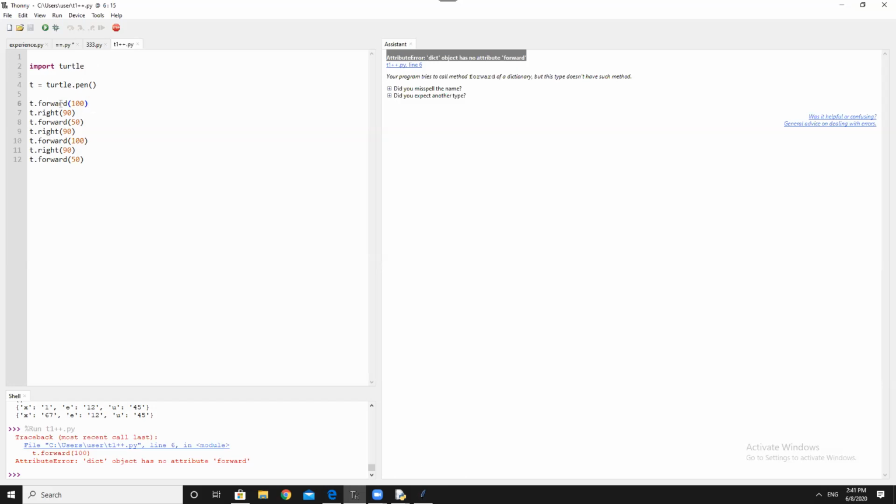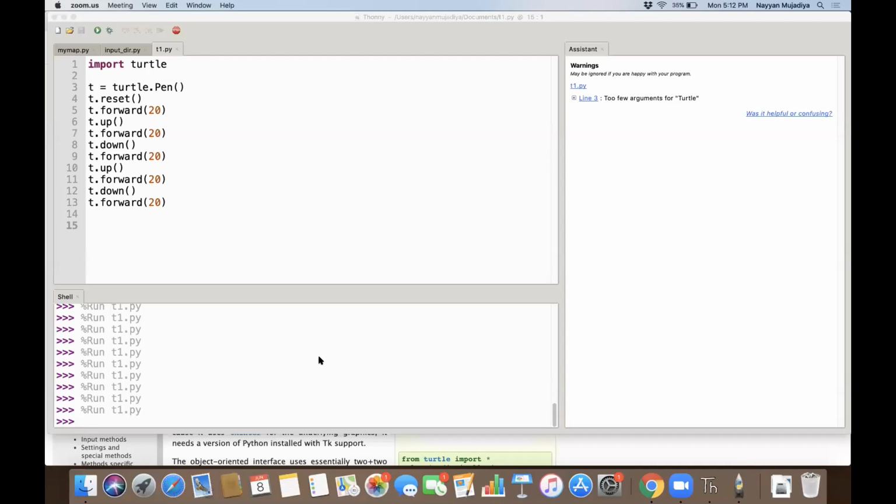Let me try something like this. But this is wrong. This spelling is wrong. Can you show me your code? Like the spelling you used, because I want to know if I spelled it wrong or is there some other error. Spelled it correct. What's wrong? Ah, okay, capital missing. Let me try this. Yeah, Turtle, Pen. Let me try this.